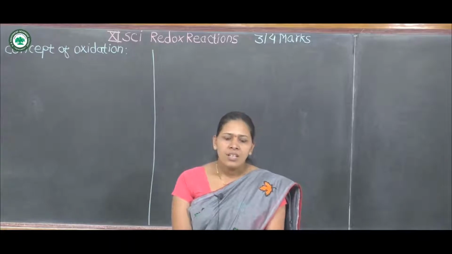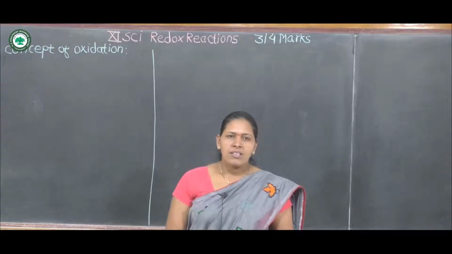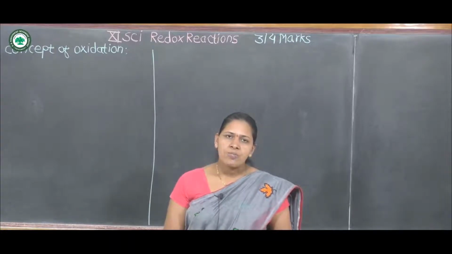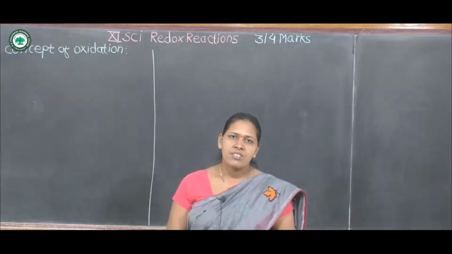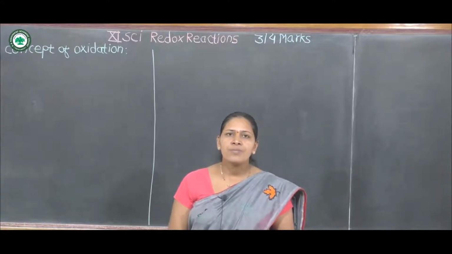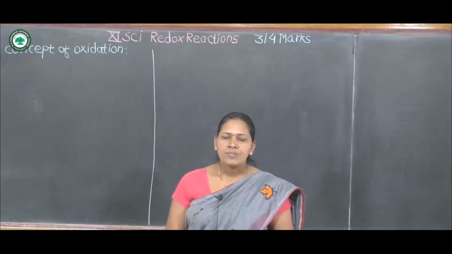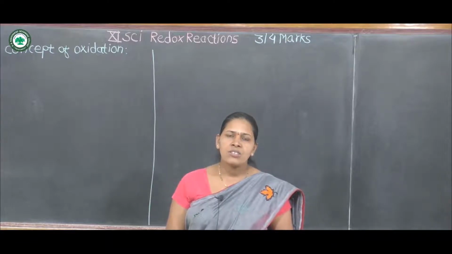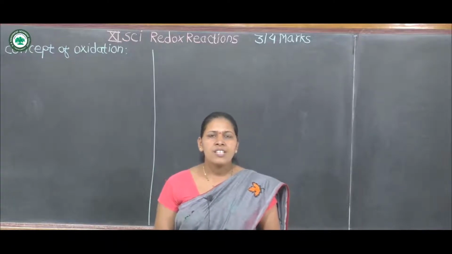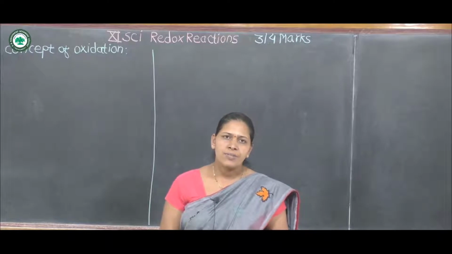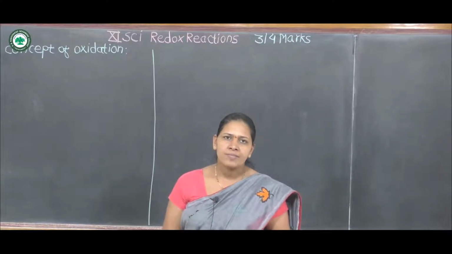Some combustion reactions are also oxidation reactions. What is meant by combustion? It is the reaction of oxygen with any substance, and it is called combustion. This reaction is exothermic, in which oxygen is added.